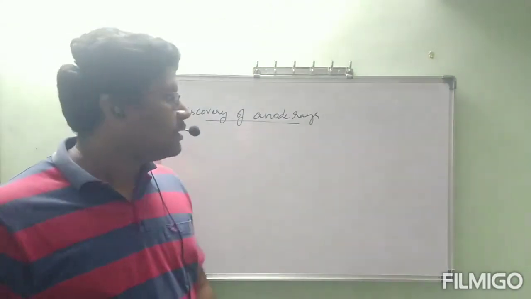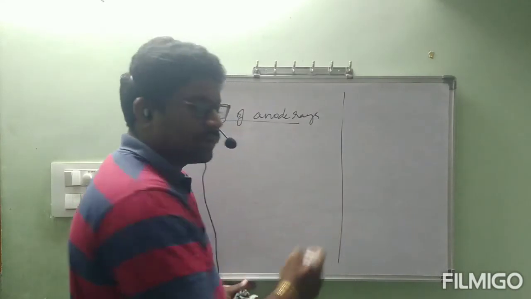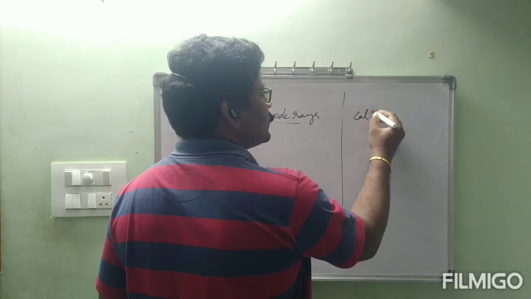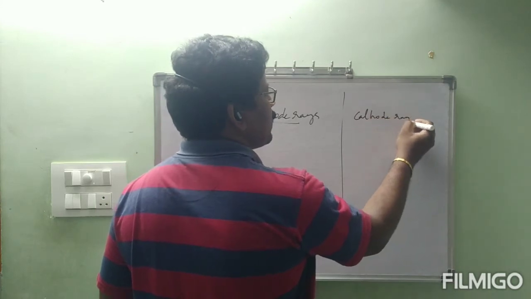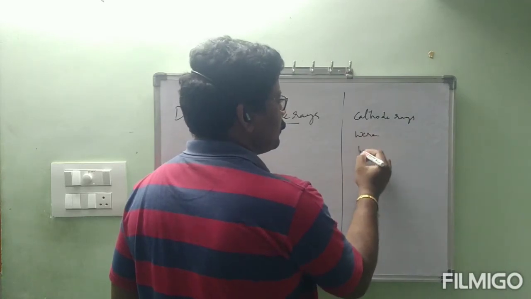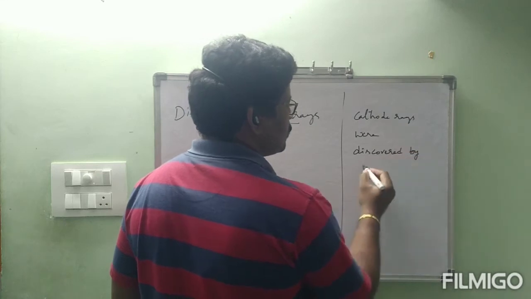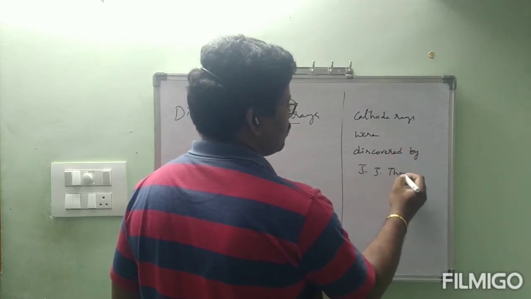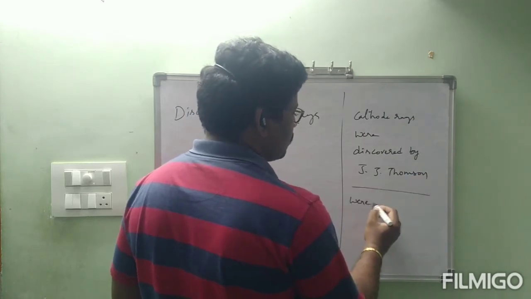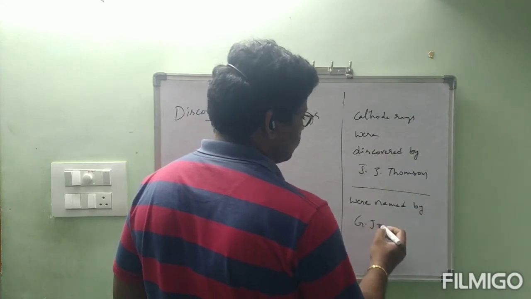Previously I kept the heading, before going to this discovery of anode rays, electrons were discovered by J.J. Thomson. That is, cathode rays or electrons were discovered by J.J. Thomson, and were named by G.J. Stoney.